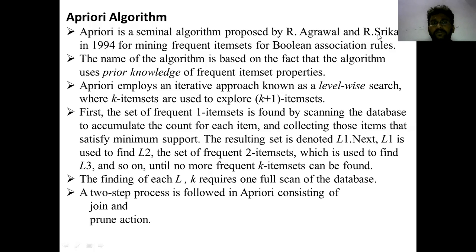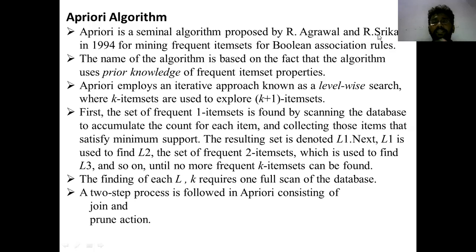The name of the algorithm is based on the fact that the algorithm uses prior knowledge of frequent itemset properties. This prior knowledge is used in the algorithm's techniques. The two major parts of the apriori algorithm form a two-step process with join and prune actions. Apriori employs an iterative approach known as level-wise search, where k-itemsets are used to explore (k+1)-itemsets.